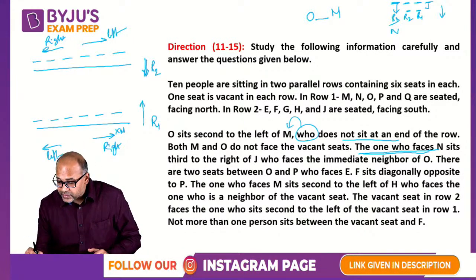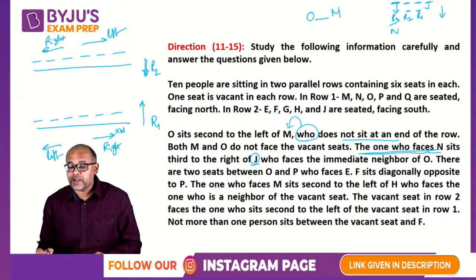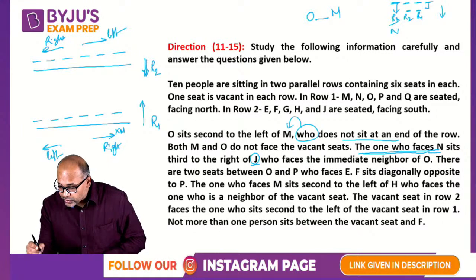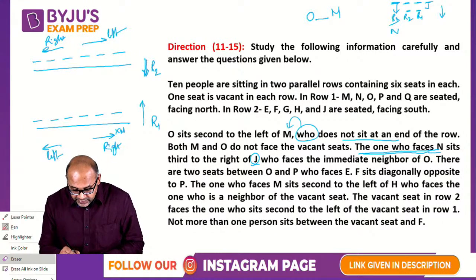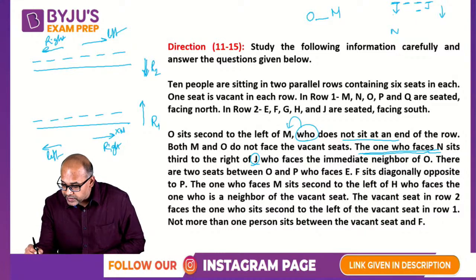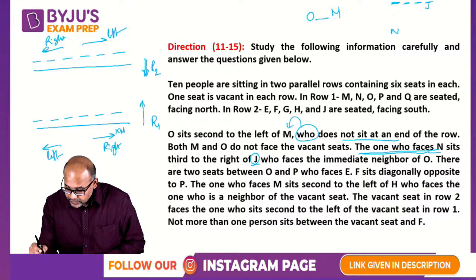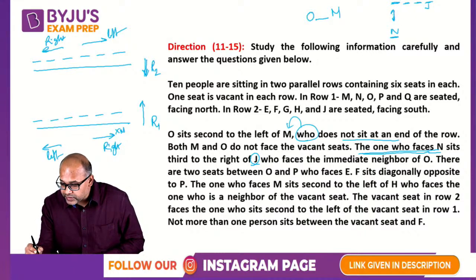The one who faces N sits third to the right of J, and J faces the immediate neighbor of O. Okay, so when I write these clearly, you will see. N is here. So these two are opposite to each other. Then one more space here. One more space. These are opposite to each other. These are opposite to each other.